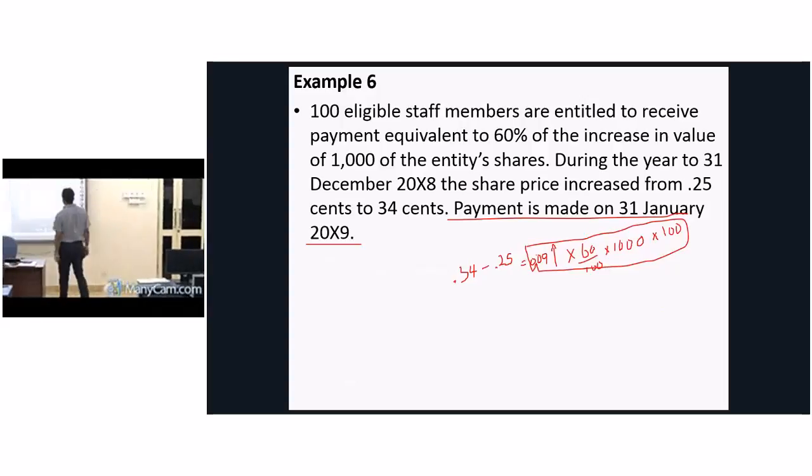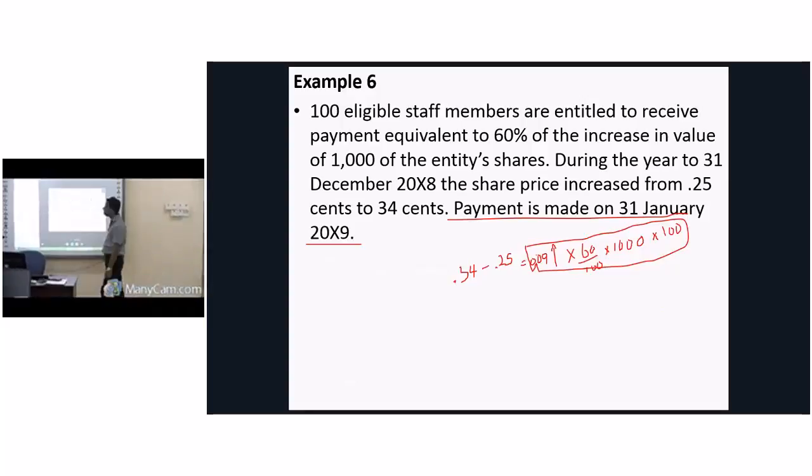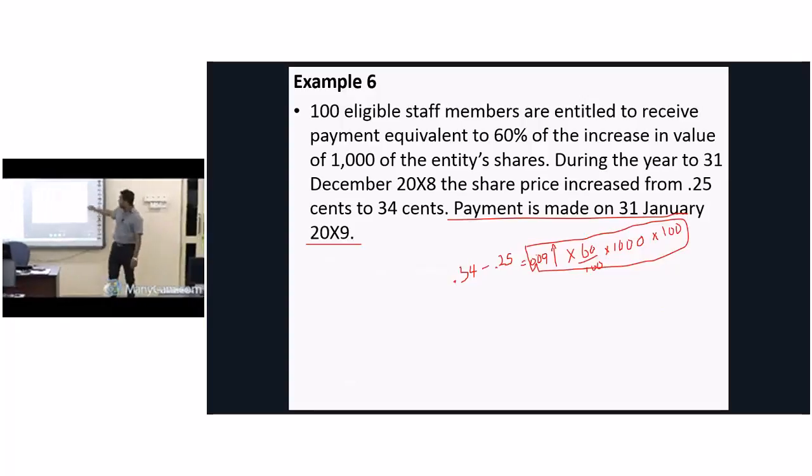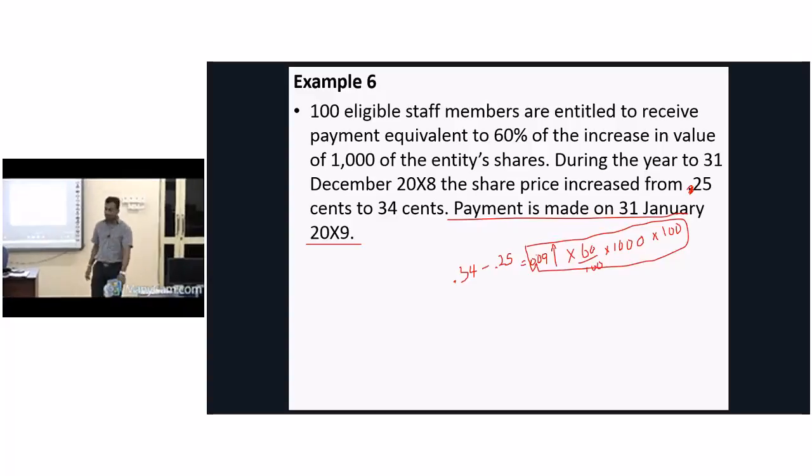During year to 31st December 20X8, the share price increased from 25 cents to 34 cents. Payment made on 31st January 20X9. If you are the employee, how much you will get?